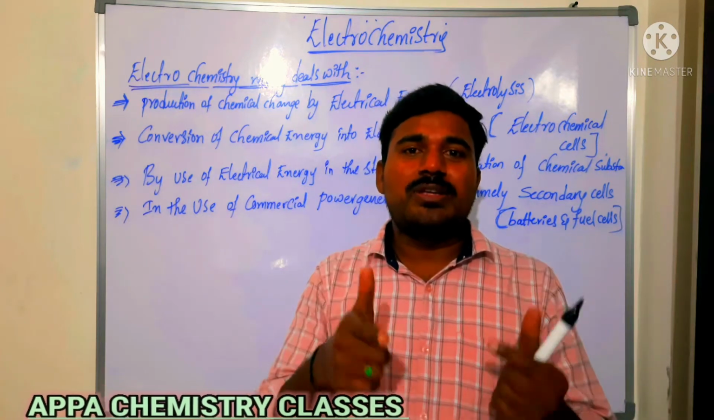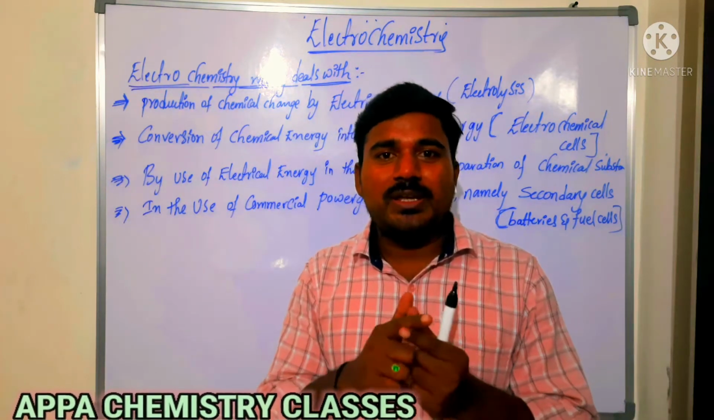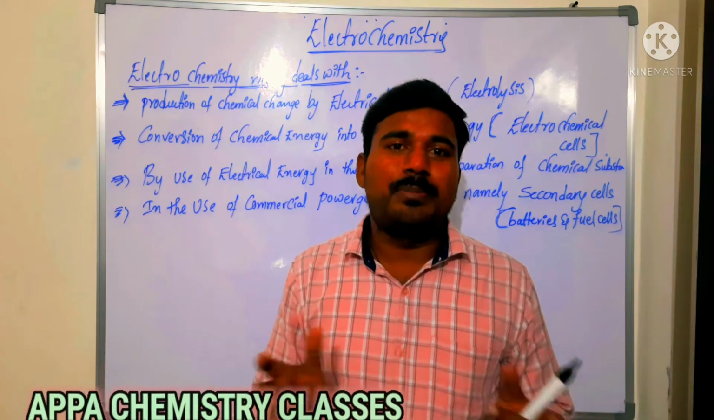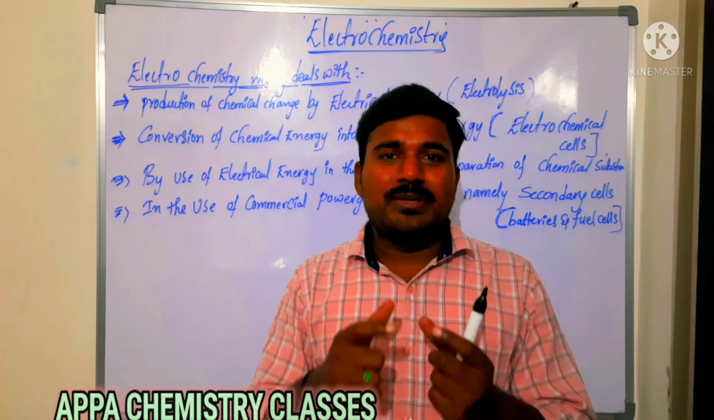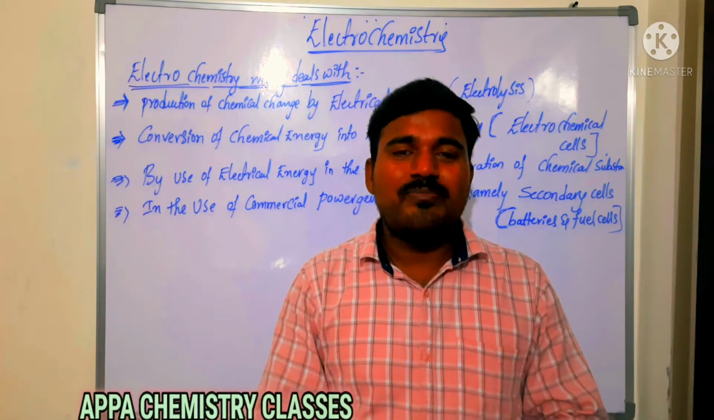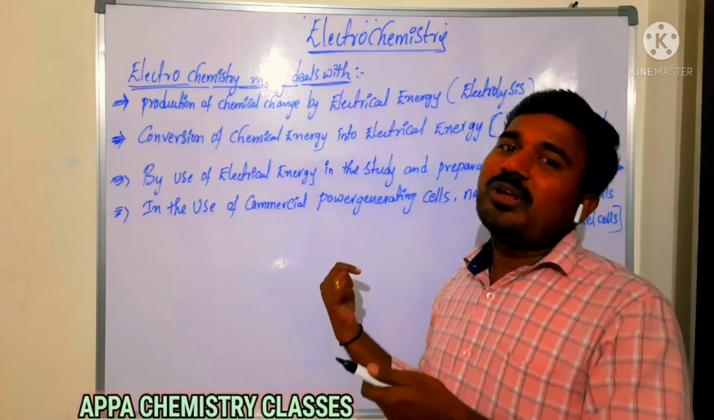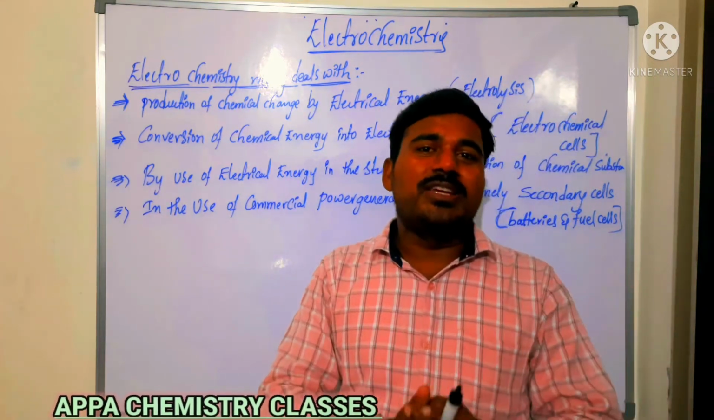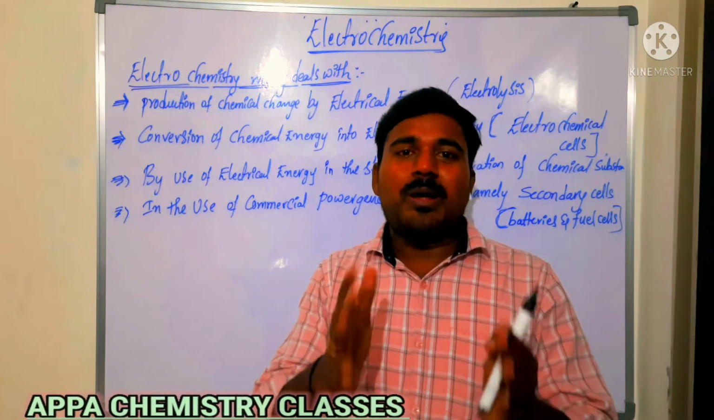This is the second chapter in physical chemistry in my Appa Chemistry classes. The first chapter, chemical kinetics, I have completed successfully with all example problems. For each concept I explained some problems also. In the same way, in electrochemistry you are going to get the related concept problems also.